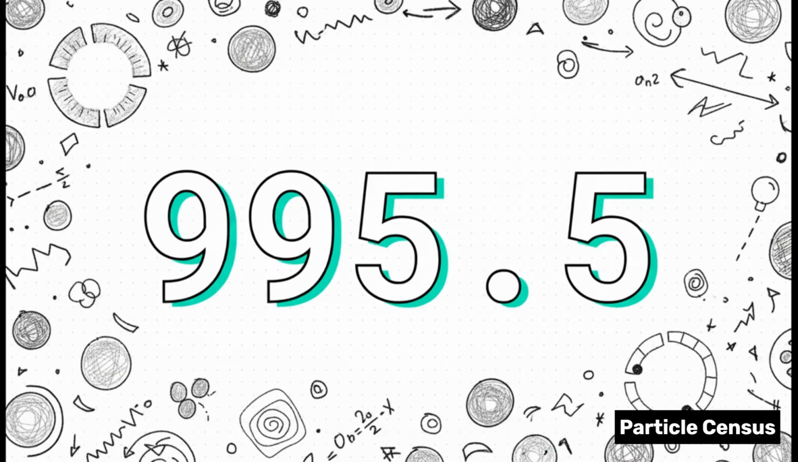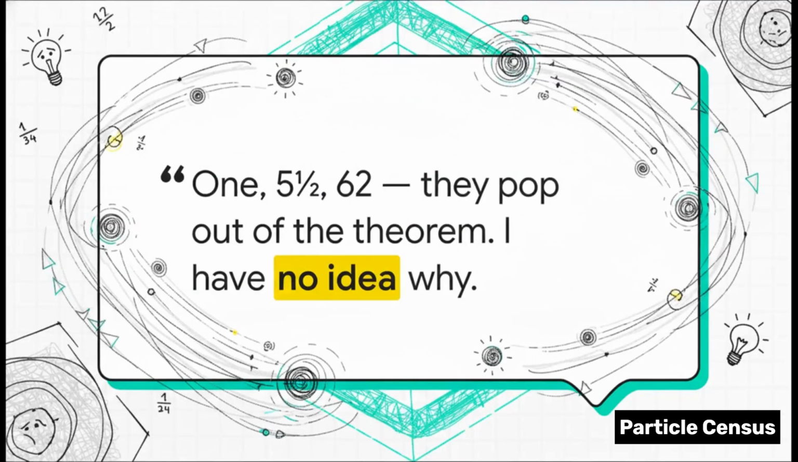If you count the fundamental degrees of freedom that make up our universe right at its birth, the ultimate answer is a fraction just shy of 1,000. Absolutely wild, right? 1, 5.5, 6.2, they pop out of the theorem. I have no idea why this is what nature chose.